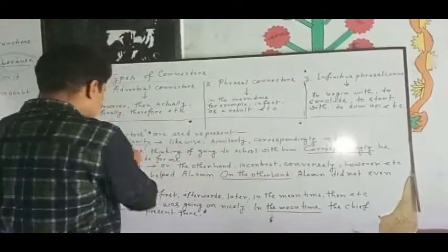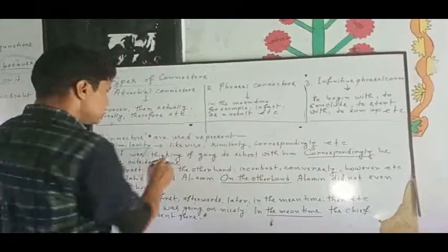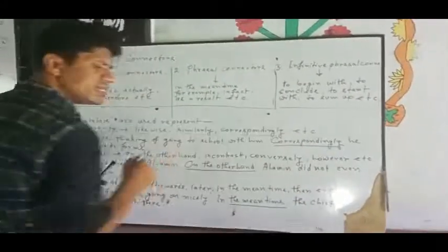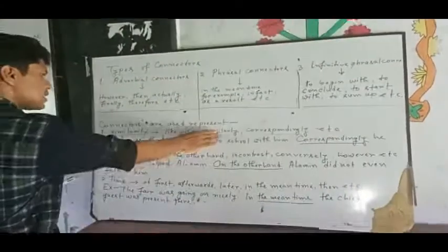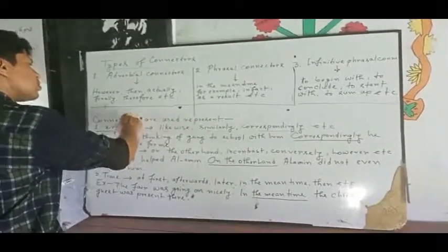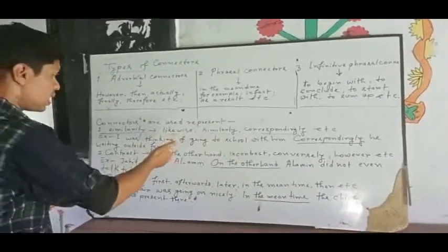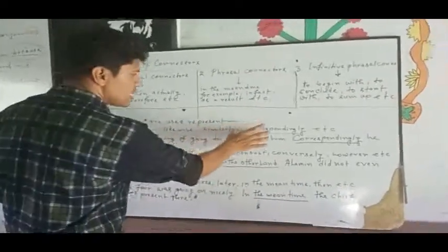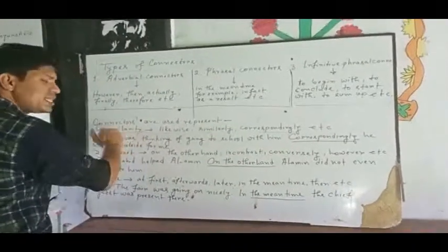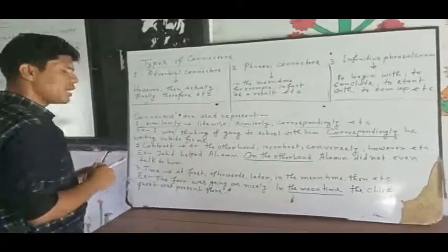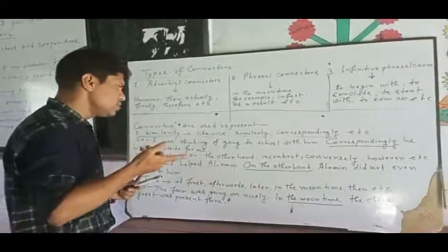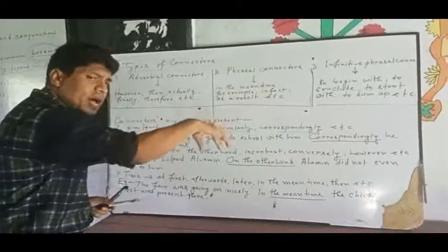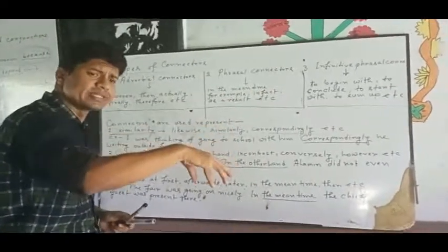What are the examples under similarity? You see likewise, similarly, correspondingly, etc. These are examples of connectors that are here to represent similarity. So you have got examples of similarity-expressing connectors. Again, I have given an example, so you see where these connectors are used and how they are managed.